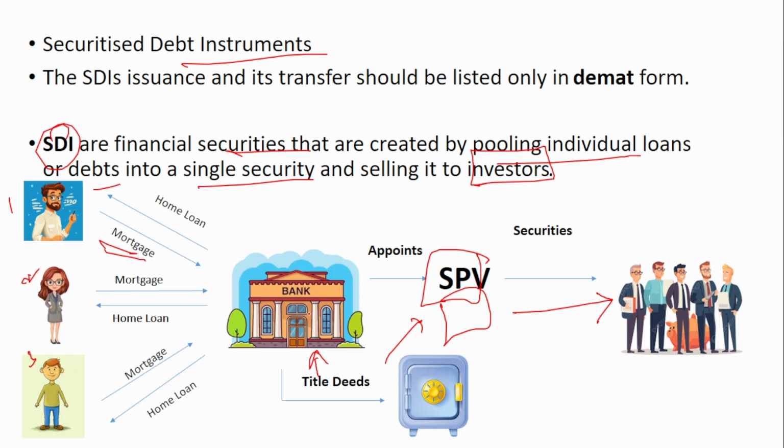They are basically backed by mortgages. Okay, so this is called as securitized debt instruments. So remember, these are securities that are created by pooling individual loans or debts into a single security and selling it to the investors.